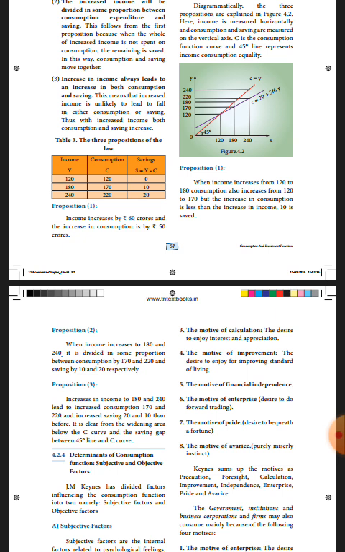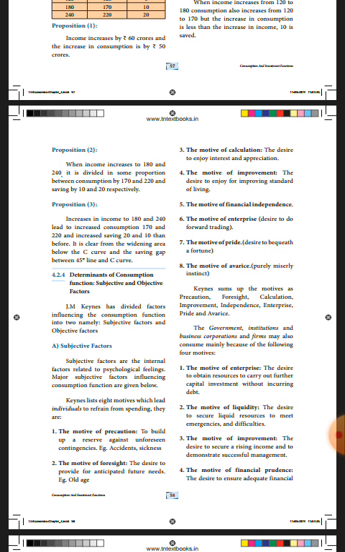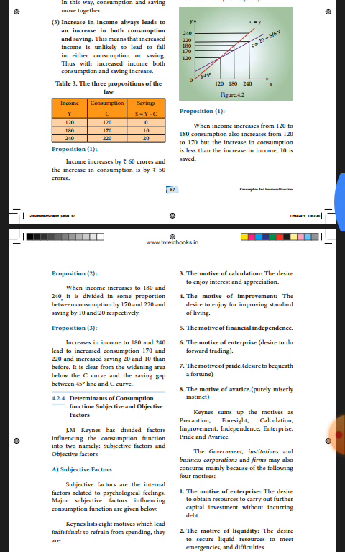Next, proposition 2: the increase of income of 60 is divided in proportion between consumption and saving, 50 crores for consumption and 10 crores for savings. Proposition 3: as income increases, both consumption and saving will also increase. I think you all understood.